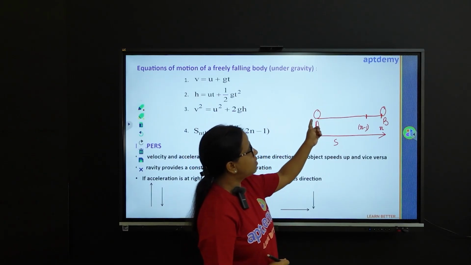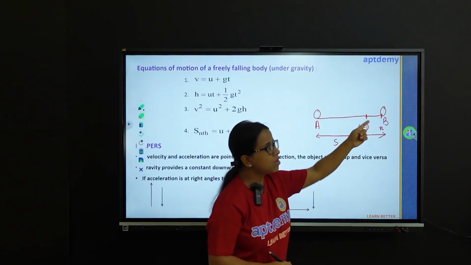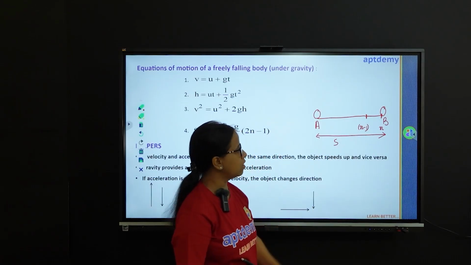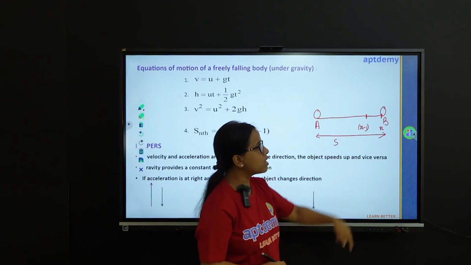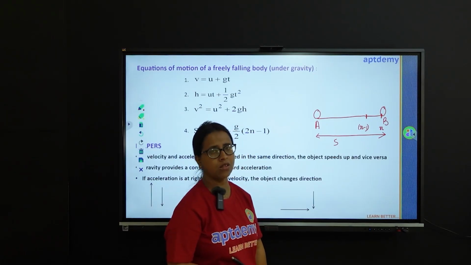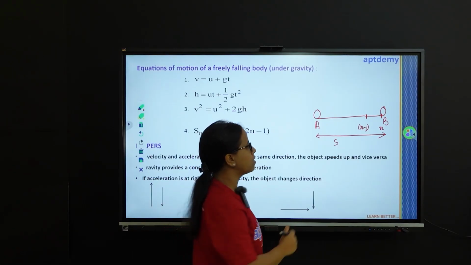So, the distance travelled in total n seconds is given by Sn, and the distance travelled in n minus 1 seconds will be given by S(n minus 1).